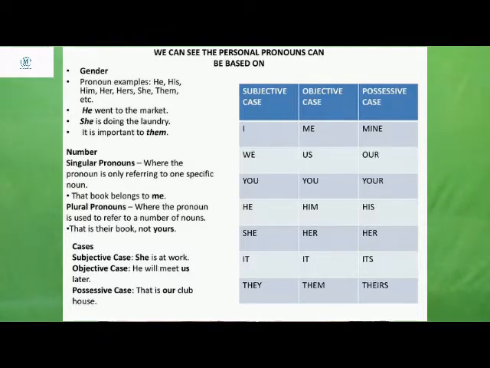Now objective case: he will meet us later. Here he is going to meet me. So he is the subject and I am what? Meet me. So I will be the object, or me along with some other person will be the object. So he will meet us later. Here us is the objective pronoun. Next, possessive pronoun. This is our clubhouse. Here I am using the possessive case. So what will be the pronoun? Our will be the pronoun.